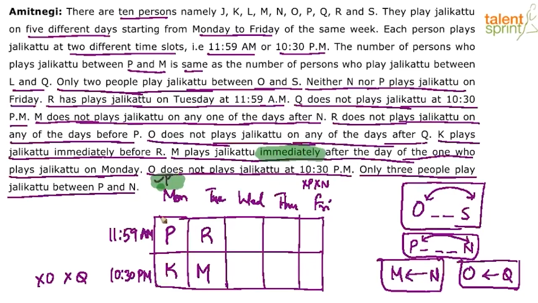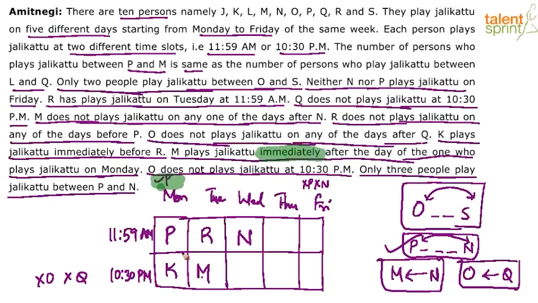Then I think with this we'll be able to complete it faster. So now that 4 of the persons are fixed, do this. There are 3 persons between P and N. So if you see, P is here in the morning slot, Monday morning. So Monday evening, Tuesday morning, Tuesday evening. These are the 3 slots. So N has to come here. You're able to follow? P dash dash dash N.